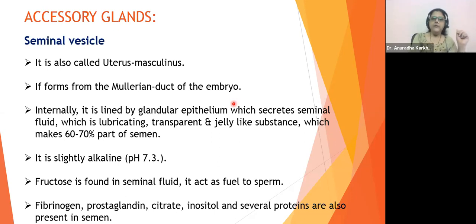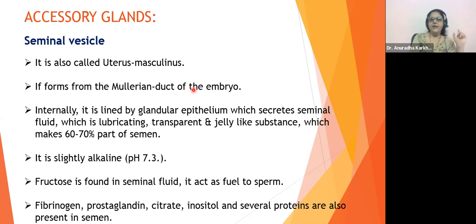Well, so there are three accessory glands seen in the males. The first one we're talking about is the seminal vesicle. Seminal vesicle is also called uterus masculinus. Okay, it is formed from the Mullerian duct of the embryo. Now, Mullerian duct is a small duct which is formed during the embryonic age. So sometimes the question is asked that the seminal vesicle originates from which duct. So last time also I have told you one of them, which was the Wolffian duct. Do you remember the word Wolffian duct? What has originated from the Wolffian duct?